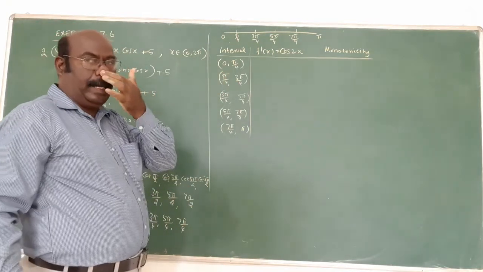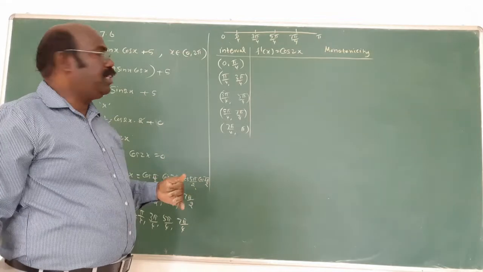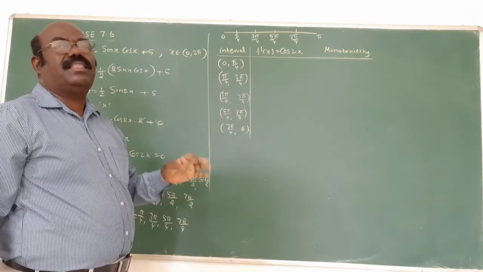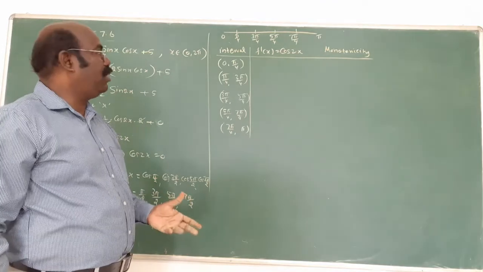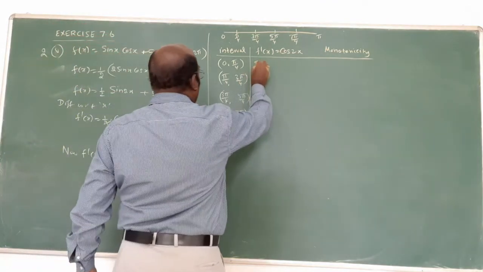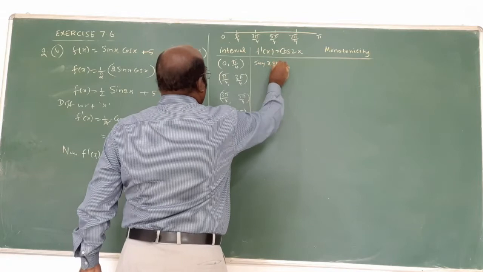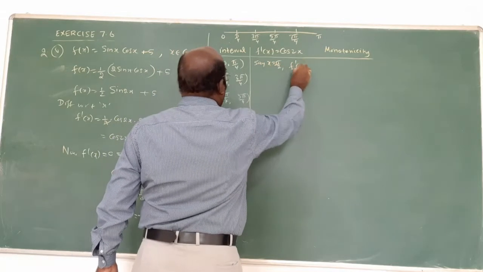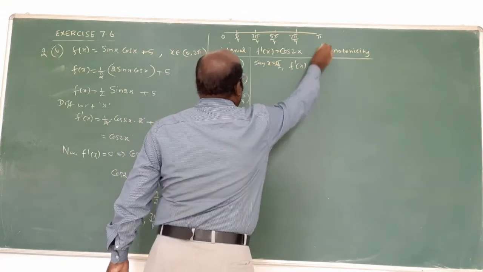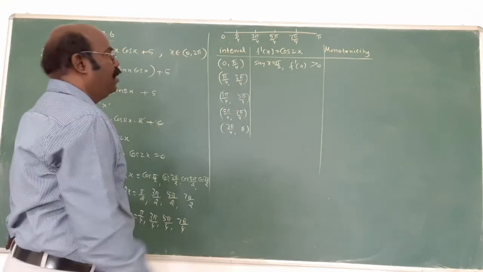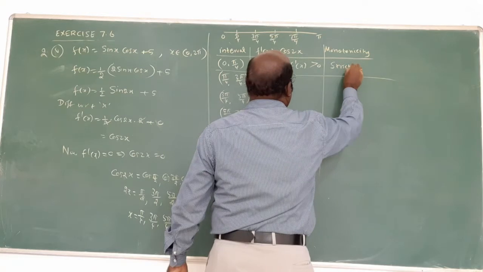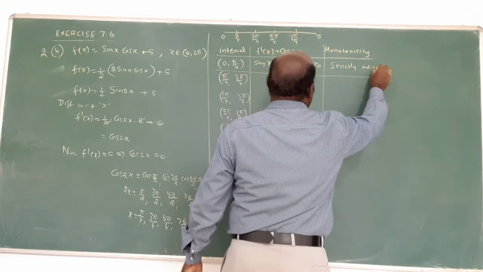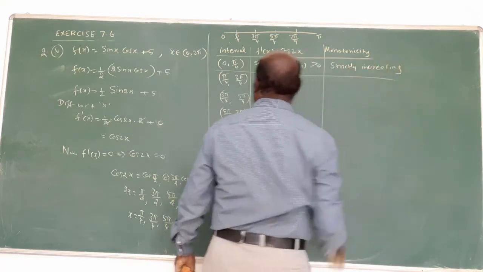Am I right? 45 degrees. Below 45, 0 to 45 degrees, take 30 degrees, that is pi by 6. Say x equal to pi by 6. Automatically, f dash of x is positive. Am I right? The first is strictly increasing. Next is what?